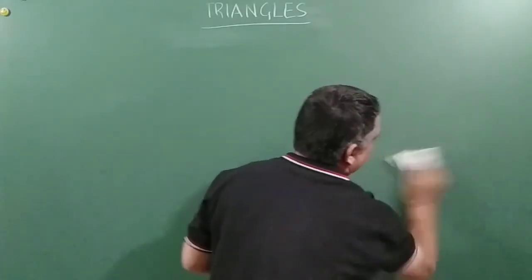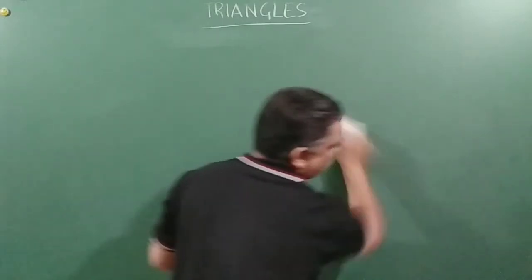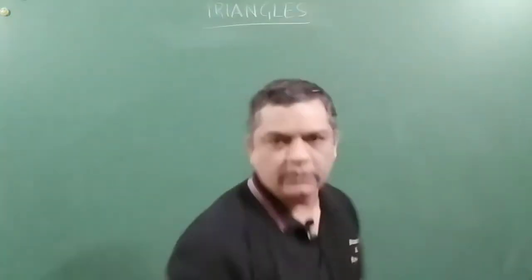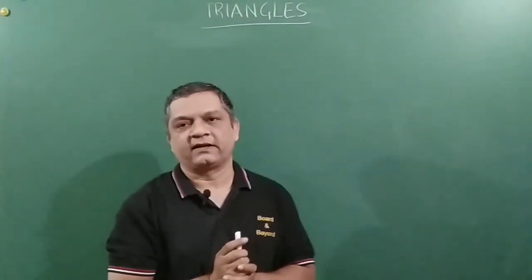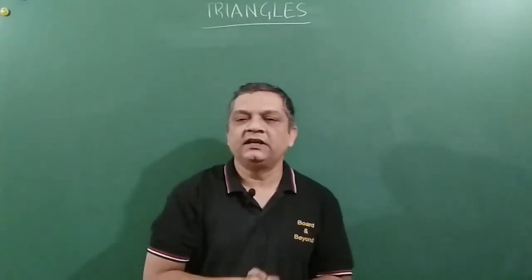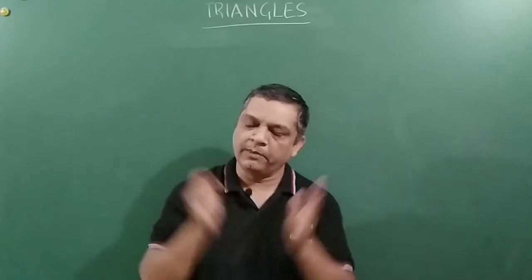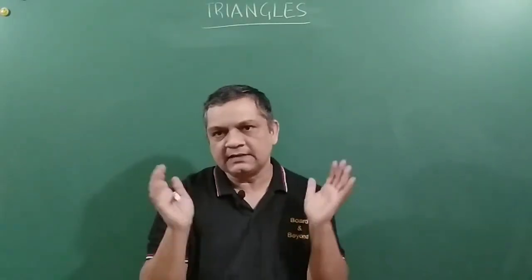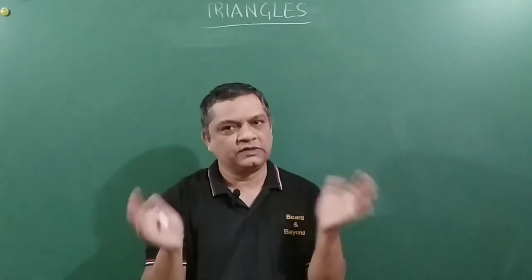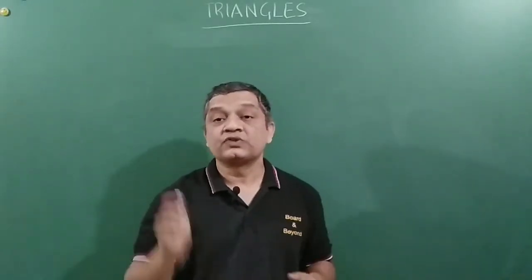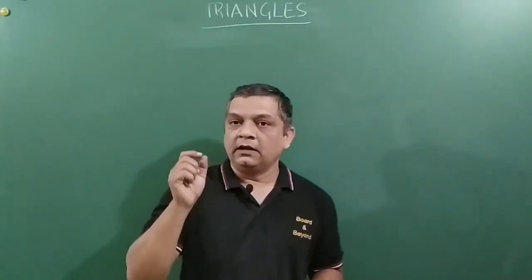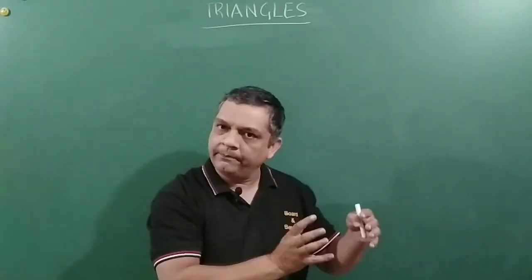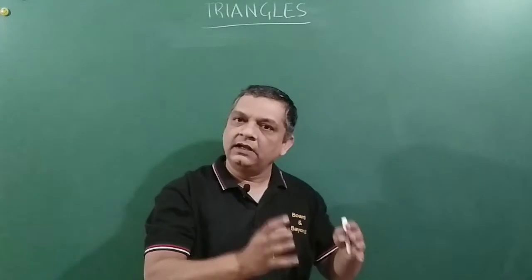Now with this concept, let us understand one more concept, what we call a scale factor. So what is a scale factor, friends? You might have seen a world map at your house or maybe India's map. So what do you think? Is India that small, as you are seeing on the map? So scale is nothing but the length on the map versus how much it is in actual.